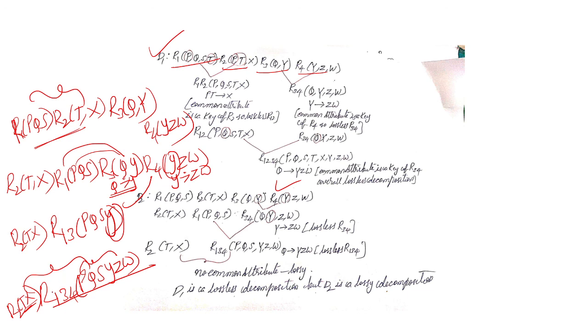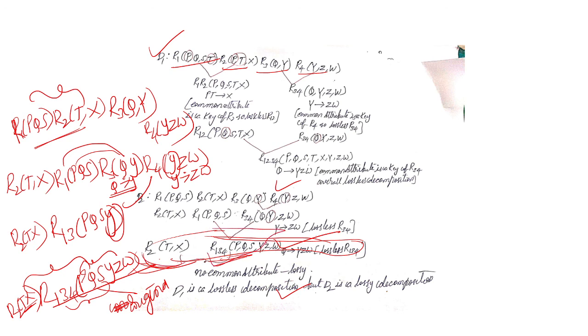If there is no common attribute, we cannot combine these two relations and we are not getting the original relation of the decomposed relation. Then we can say that this is a lossy decomposition, because we are unable to combine R2 TX and R134 as there is no common attribute between them.